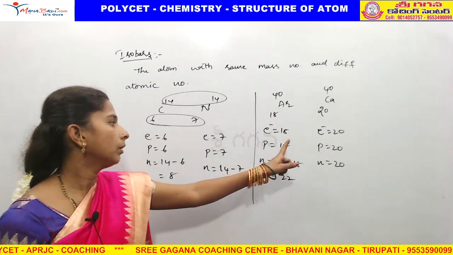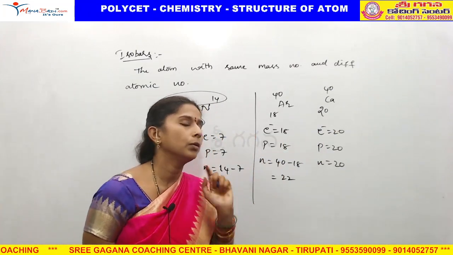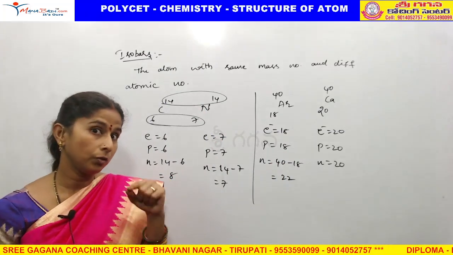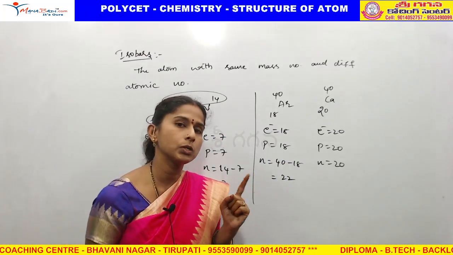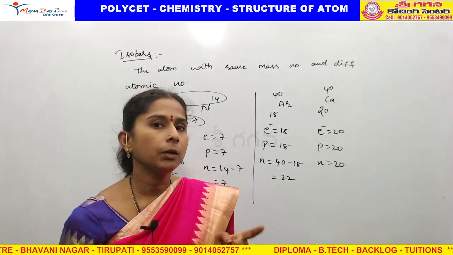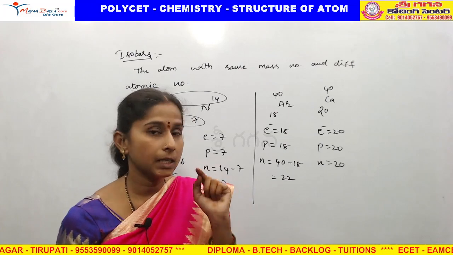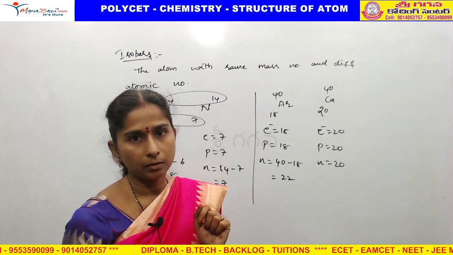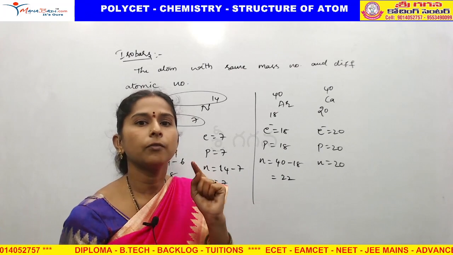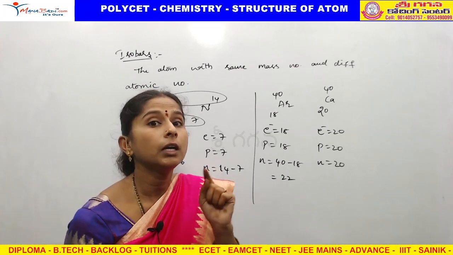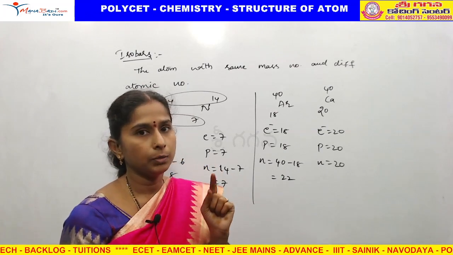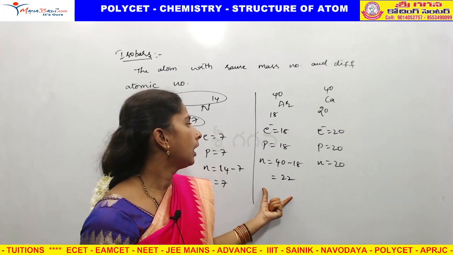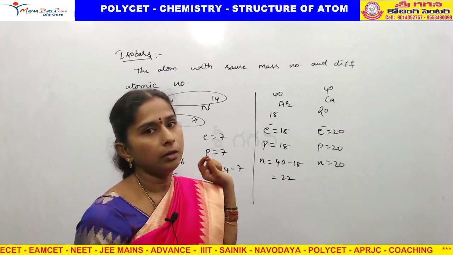So different numbers of electrons, protons and neutrons will be there in isobars. In isotopes, same number of electrons and protons, different number of neutrons. In isobars, all are different.